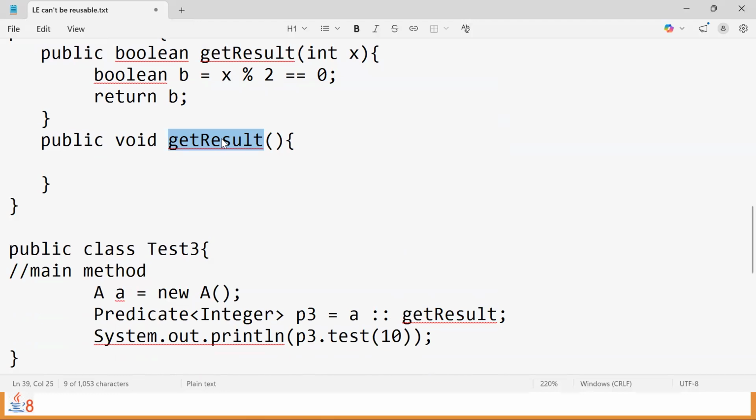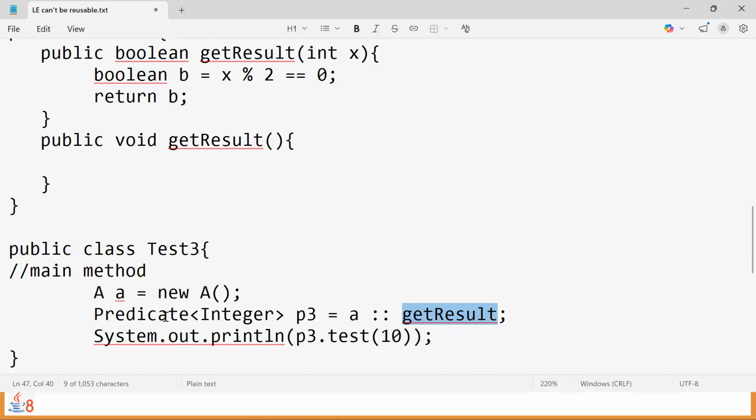Why? Where are we passing the value for this? The test method, predicate has one test method. The test method by default will take one input. But how does that work with getResult? Yeah, your answer is right.